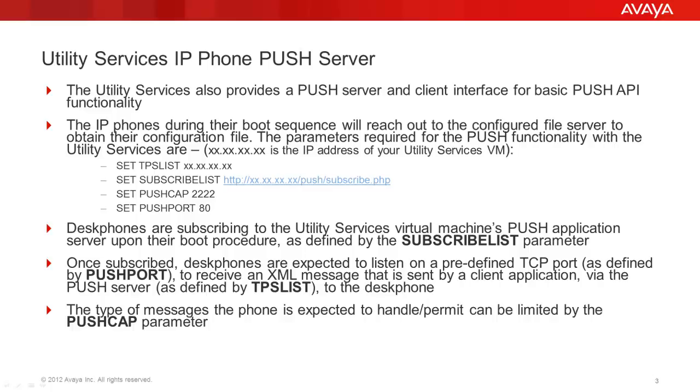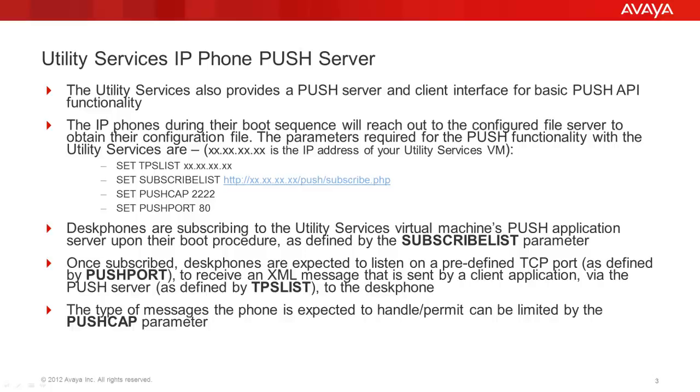The IP phones have to be programmed to register with and accept push messages from the utility services push server. The necessary parameters are obtained from the standard IP phone configuration file called 46xxsettings.txt, available on the HTTP/HTTPS file server the phones contact during their boot sequence. The parameter listing is available on this screen.